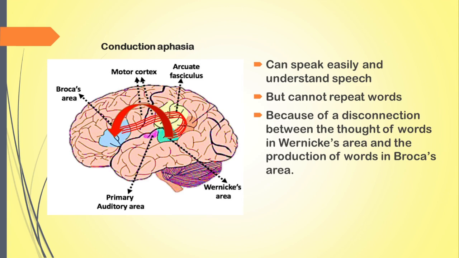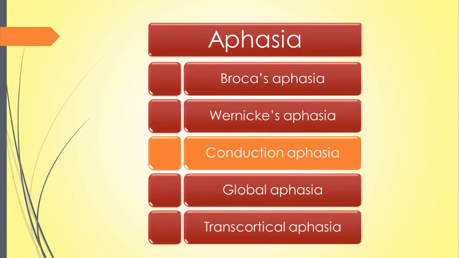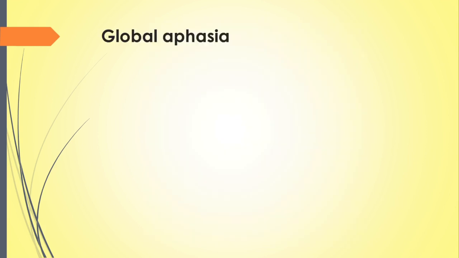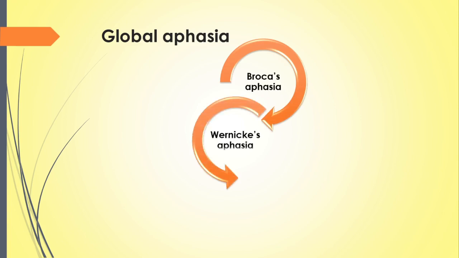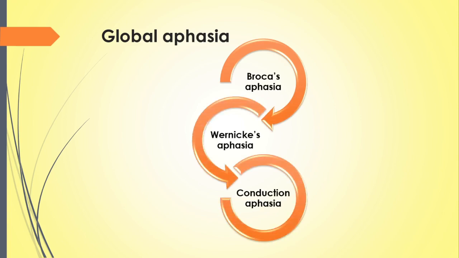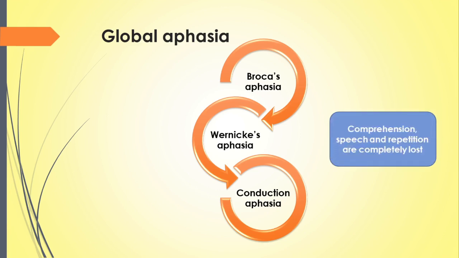In conduction aphasia, there is a disconnection between the thought of words in Wernicke's area and the production of words in Broca's area. It occurs as a result of the impairment of short-term memory. Because of that, the person is unable to repeat the words. That is conduction aphasia. The next aphasia is global aphasia. In global aphasia, the features of Broca's, Wernicke's and conduction aphasias are combined. Comprehension, speech and repetition are completely lost.